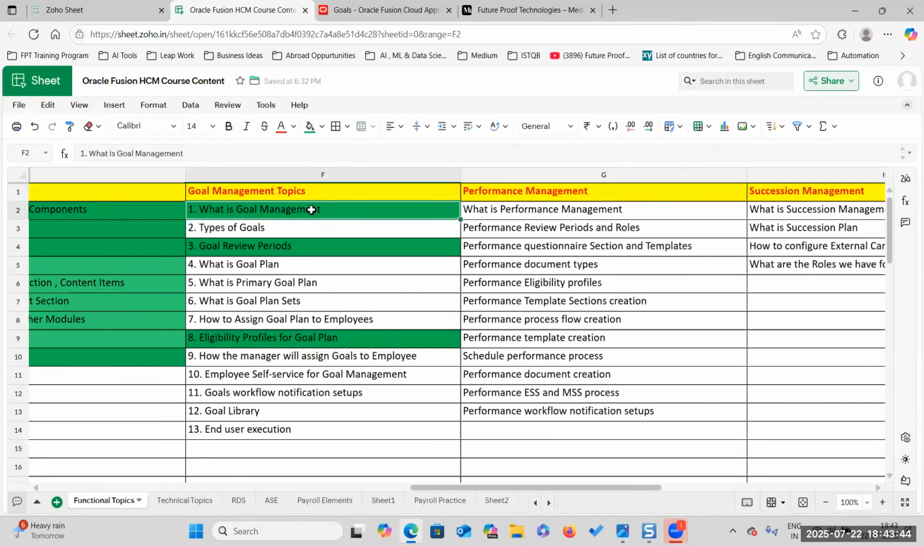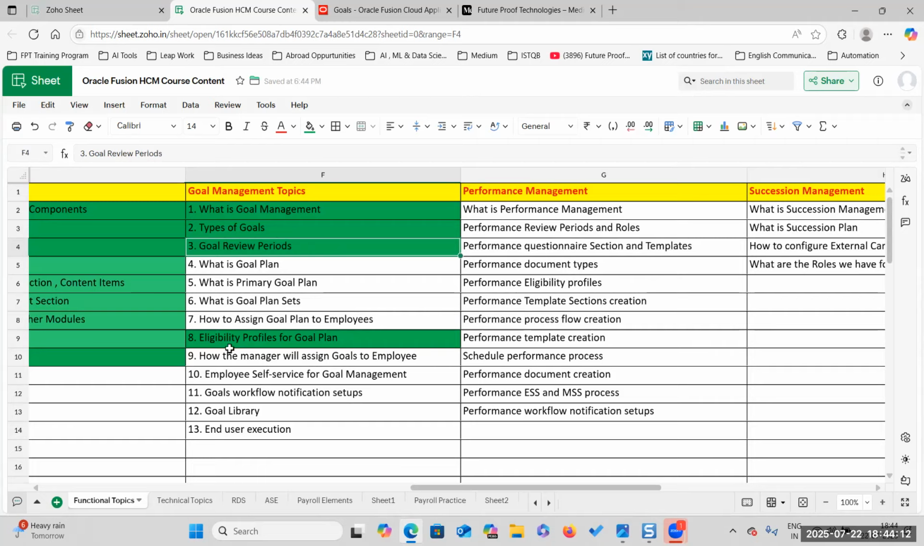So what is goal management? We have discussed the primary advantage of goals and the different types of goals: performance goals, development goals, and personal goals. We have discussed all of them theoretically. Review periods also we have discussed, right? What is a review period and how to create it, we have discussed.